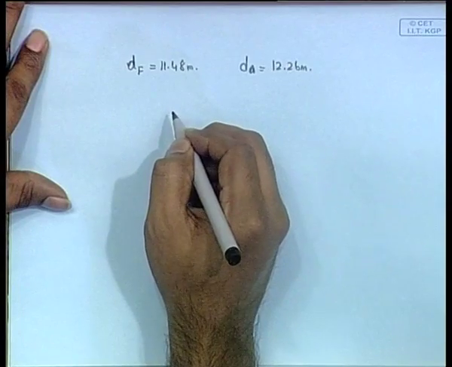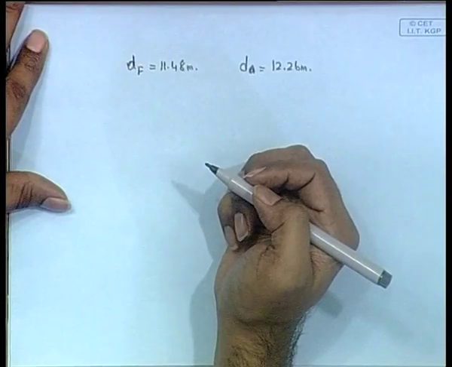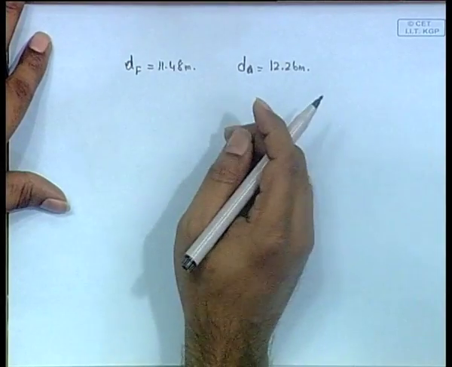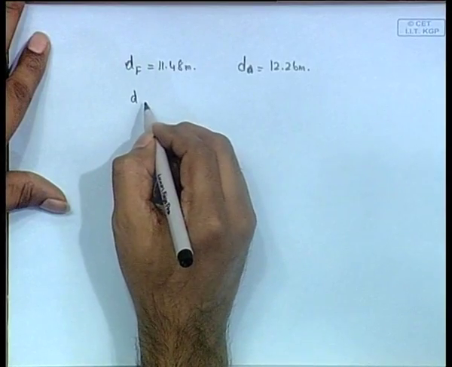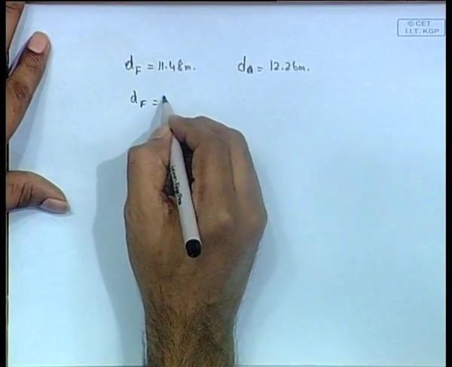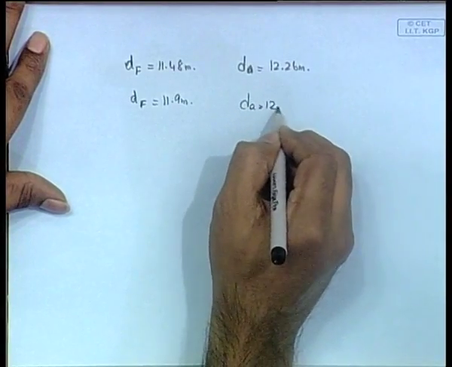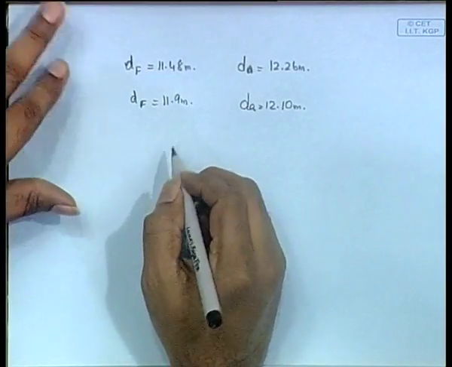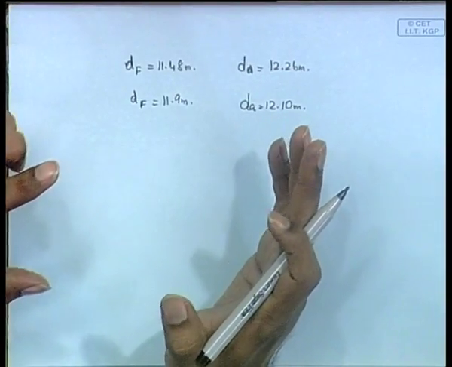Now, again, this is almost the same problem. Okay, slightly different. In this it said that finally some loading is done and final drafts are: draft forward is equal to 11.9 meters and draft aft is equal to 12.1 meters.